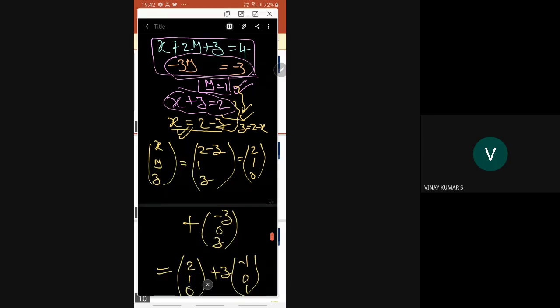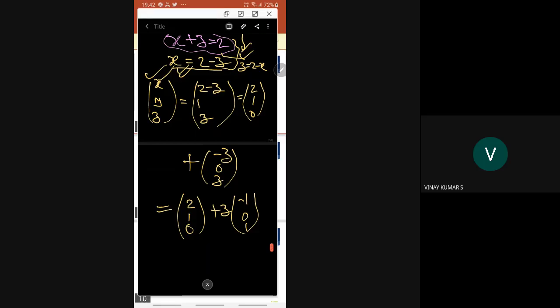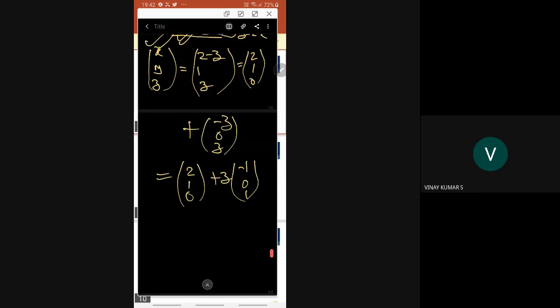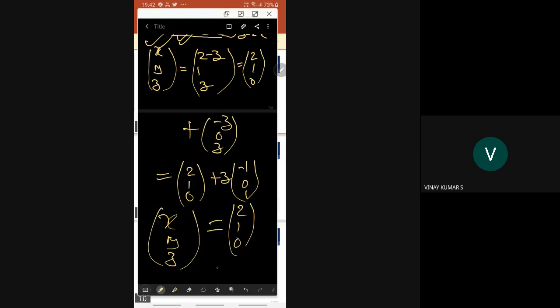So finally we have x, y, z equal to 2, 1, 0 plus z into minus 1, 0, 1.